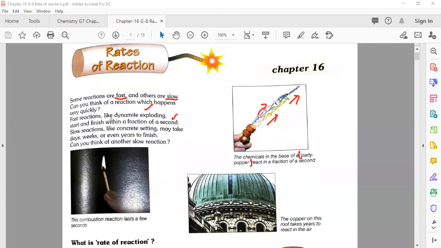Okay, now come towards the slow reaction, like concrete setting. When you're going to build a building, the concrete will take time, maybe hours or days, weeks, or even years to finish. So if you start to build a building or to construct a home, it takes time. Can you think of other slow reactions? Yes, we have many in our mind, and let's see these reactions.